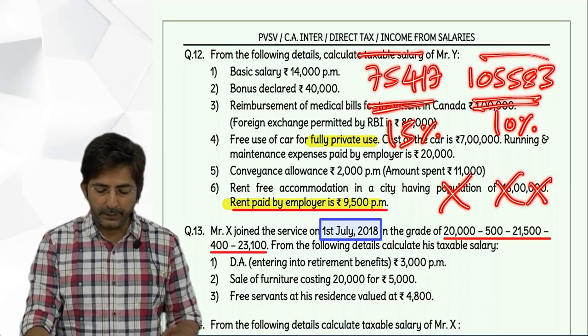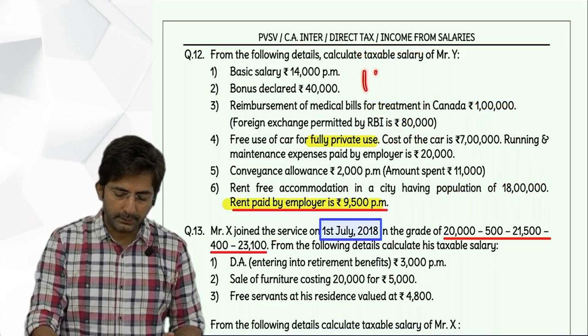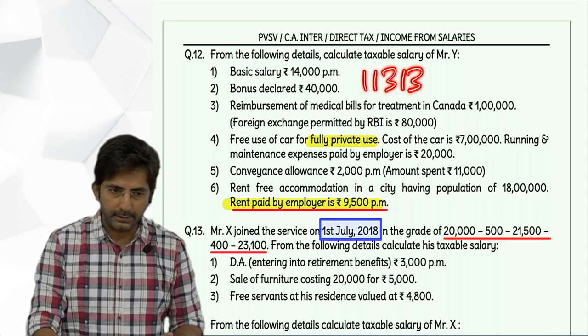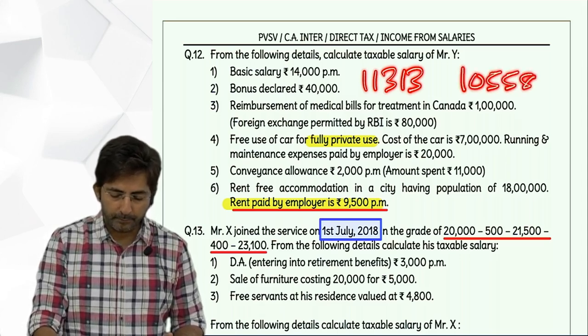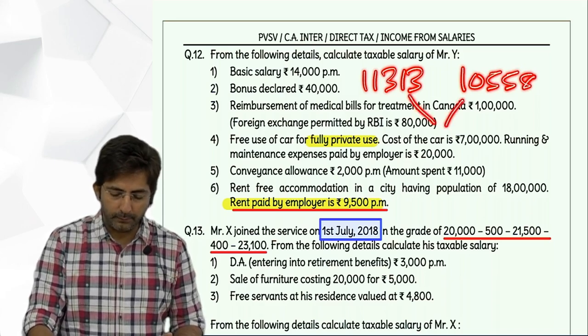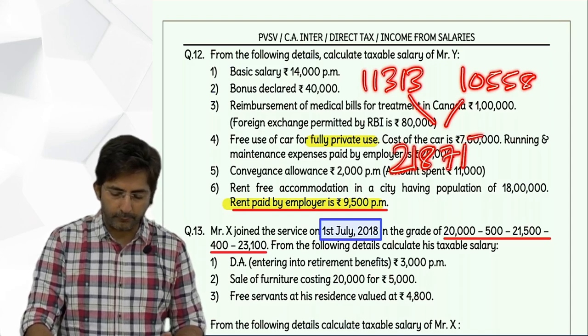So tell me, 15% comes to how much? 11,313. That is the 15% component. And what comes in the 10%? 10,558. Okay. And then combine the two amounts. 21,871 is the final answer.